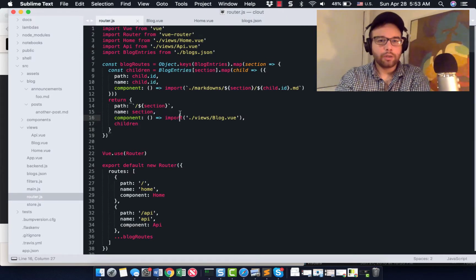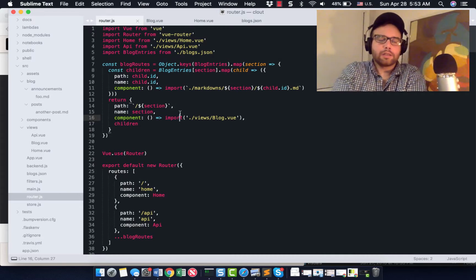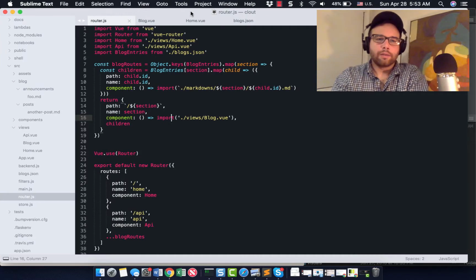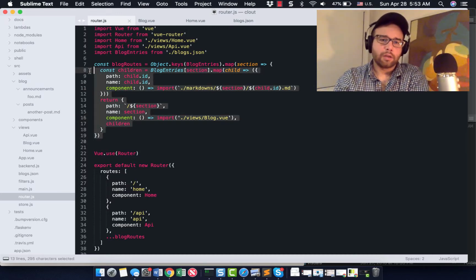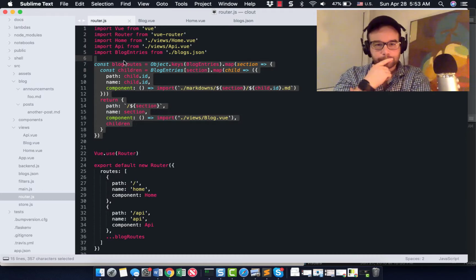Now we need to go to our router. Okay, now this is a bit more complicated than it might need to be. It's a bit more complicated because we have those themes that we're applying. If you want a simpler way into this, I encourage you to go and read that blog post. There's a simpler way to get started here. But this is our router.js file.